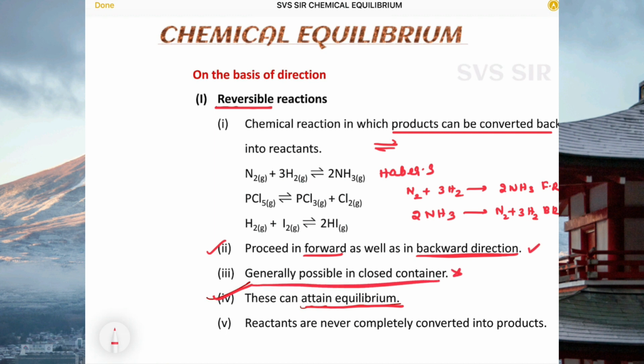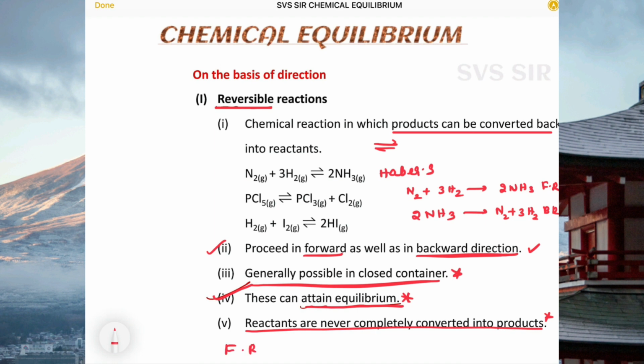Generally, equilibrium reactions, reversible reactions, are possible only in a closed container. Only for reversible reactions is equilibrium possible.